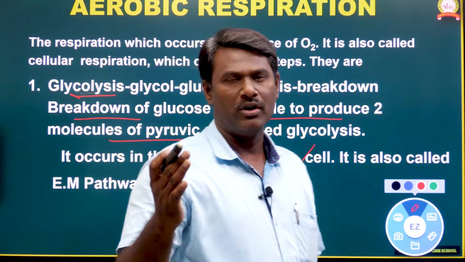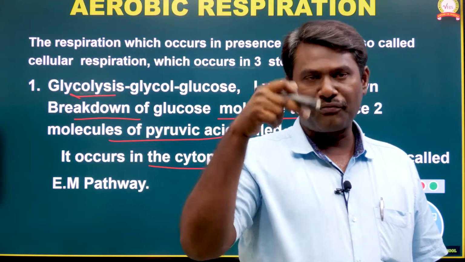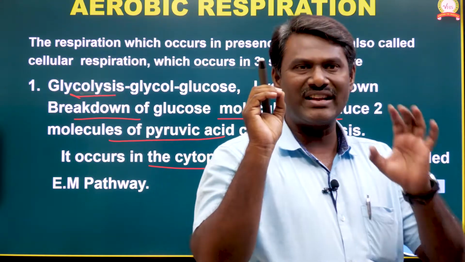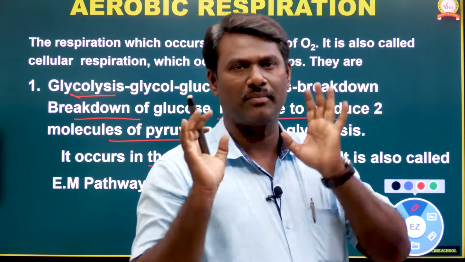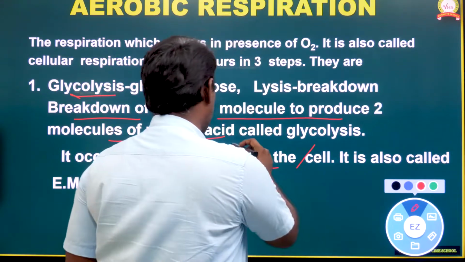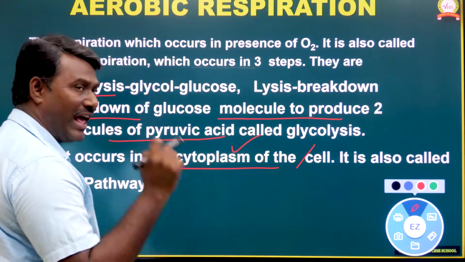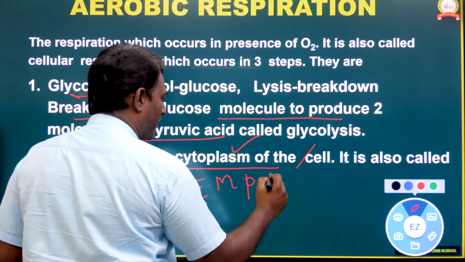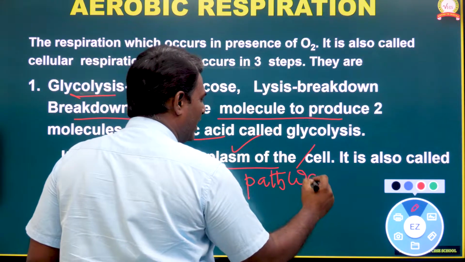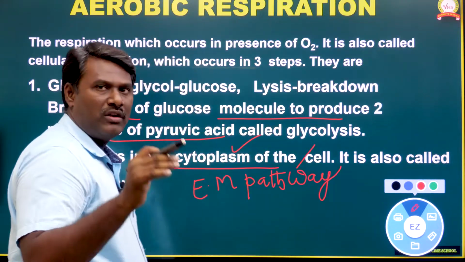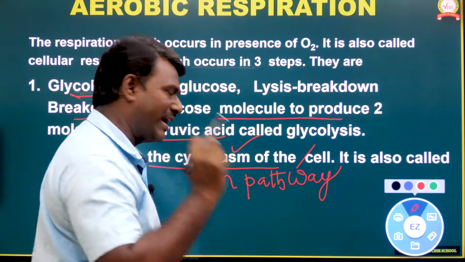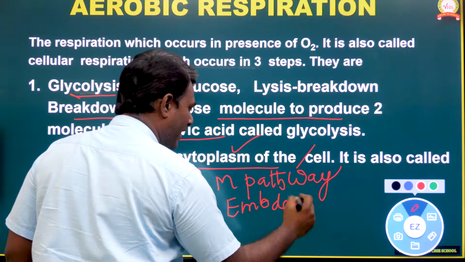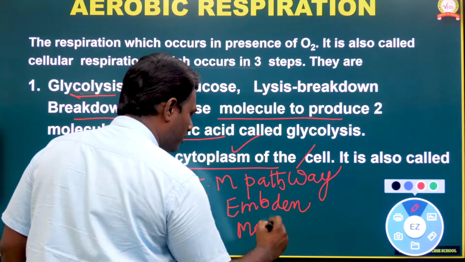As you know, cytoplasm is the fluid which is present inside the cell. So within the cytoplasm, glycolysis will occur. Glycolysis is otherwise called the EM pathway because it was discovered by 2 scientists, namely Emden and Meyerhoff.